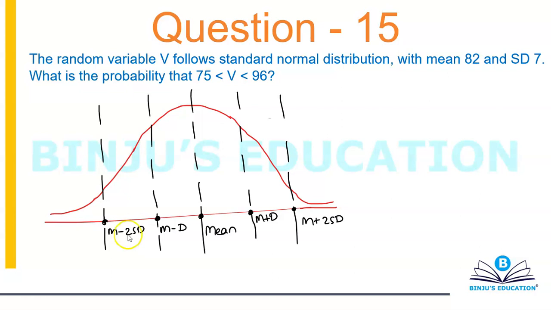Now between mean and mean plus standard deviation, 34% of the observations lie. Same thing goes for mean and mean minus standard deviation. 14% lie between mean minus 2 SD and mean minus SD, and 14% lie between mean plus SD and mean plus 2 SD. And then you have the remaining 2% on the left of mean minus 2 SD and to the right of mean plus 2 SD.